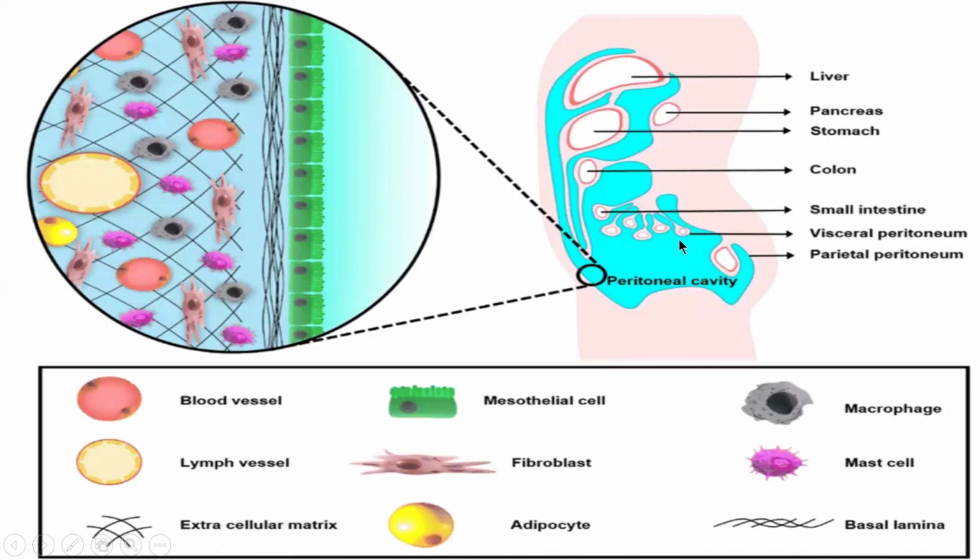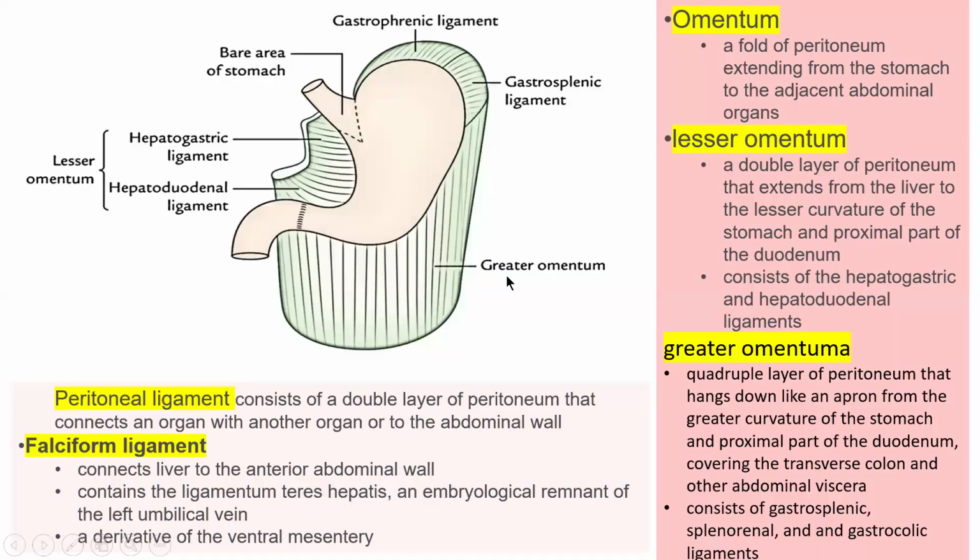It also plays an important role in providing you good immunity. So there are the visceral peritoneum, parietal peritoneum, and the greater omentum and lesser omentum. Omentum is a fold of peritoneum expanding from the stomach to the adjacent abdominal organs. Lesser omentum is a double layer of peritoneum that extends from the liver to the lesser curvature of the stomach and the proximal part of the duodenum. It consists of hepatogastric and hepatoduodenal ligaments.